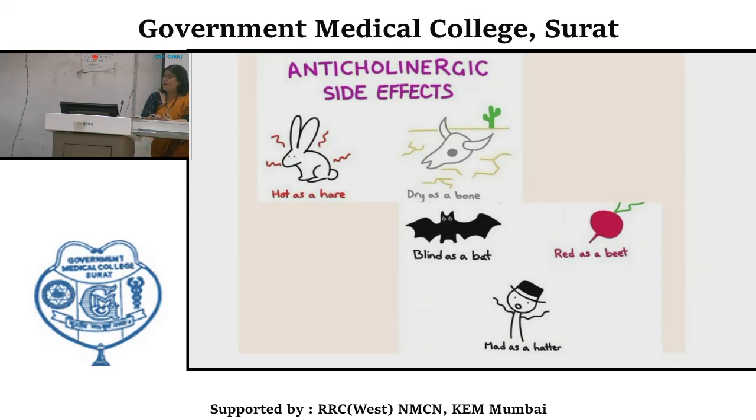And red as a beetroot because of hyperthermia and because of vasodilation. Why vasodilation? Because of the excessive heat generated in the body, there is no loss of heat. So this is a compensatory mechanism by the body, vasodilation, to lose heat. And mad as a hatter, like delirium. So there will be disorientation.